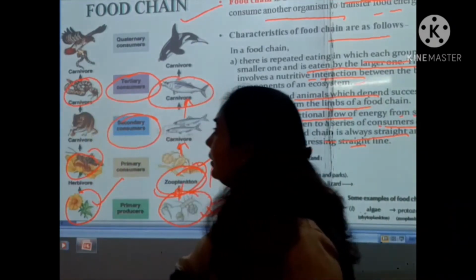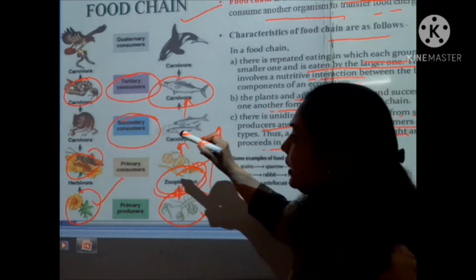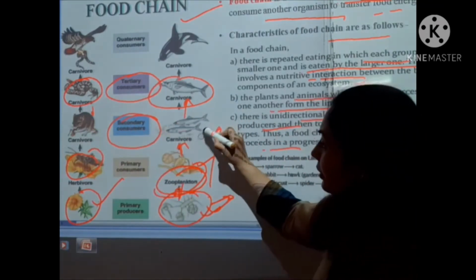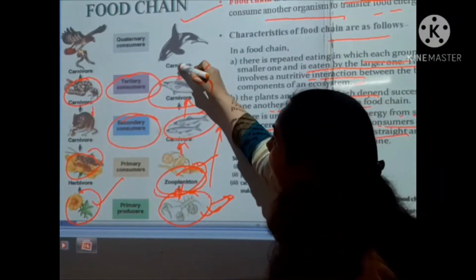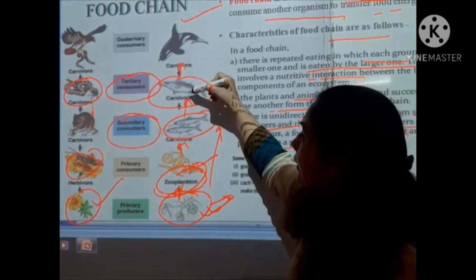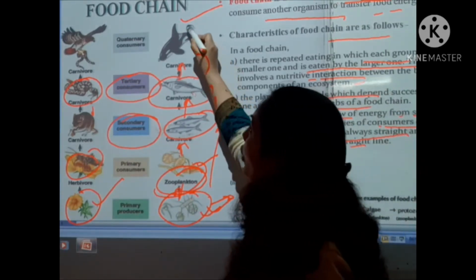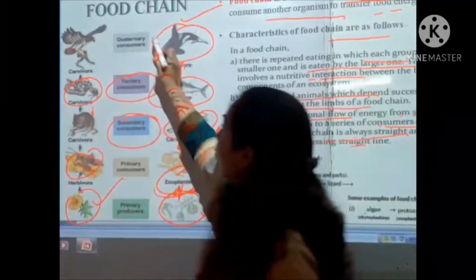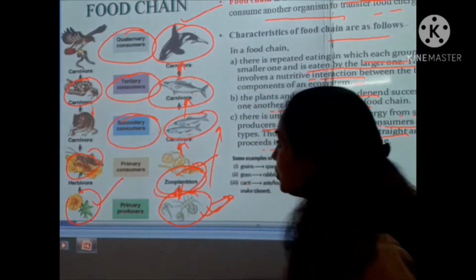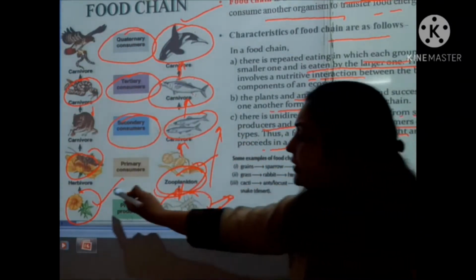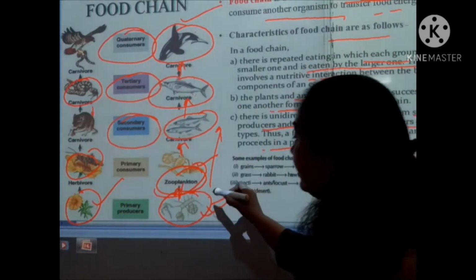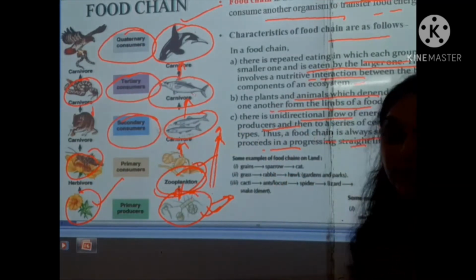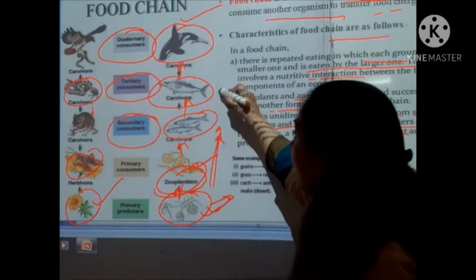Okay, like the snake or the python is here, which eats the carnivore. Here you have the small fishes which are eaten by the large fish. Fine, and afterwards this carnivore will be eaten by the top carnivore, and that is also called the ordinary consumer. So students, you are looking here at both examples, the terrestrial and the aquatic ecosystem, and the flow of energy which is unidirectional, because it can't be reversed.